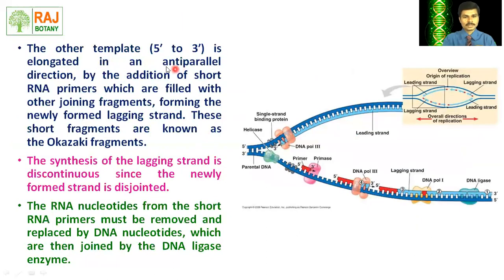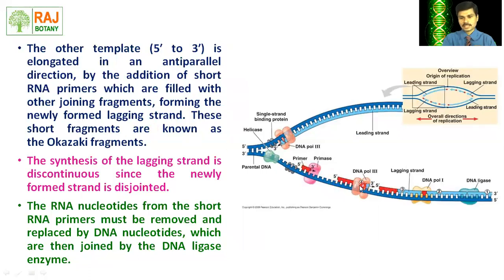The other template, that is 5' to 3', is elongated in an anti-parallel direction by the addition of short RNA primers which are filled with other joining fragments, forming the newly formed lagging strand. And remember, this newly formed lagging strand is formed in a fragmented way, and these fragments are called Okazaki fragments.